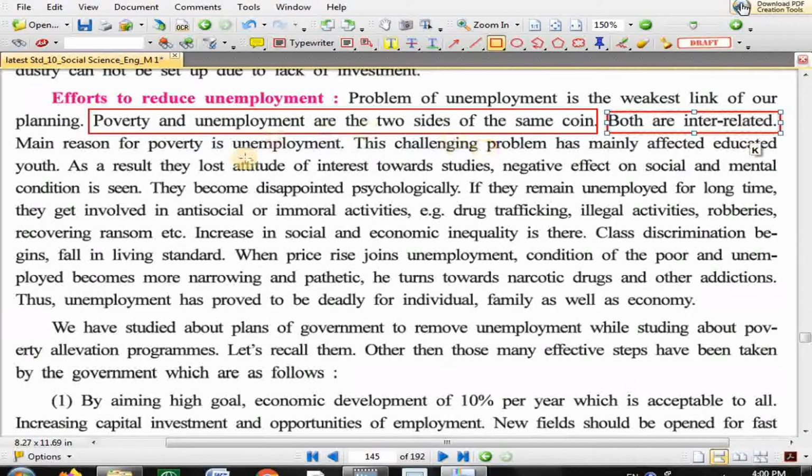Now the main reason for poverty is unemployment. The main reason for poverty is unemployment, because if people do not get a job, they are not able to satisfy their basic necessities. So the main reason for poverty is unemployment.